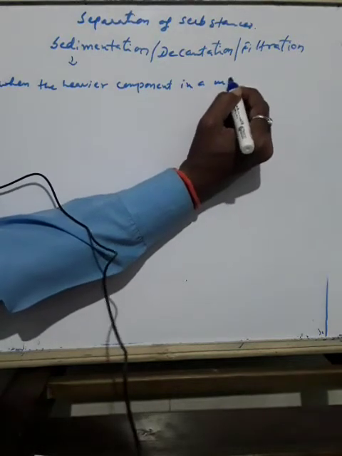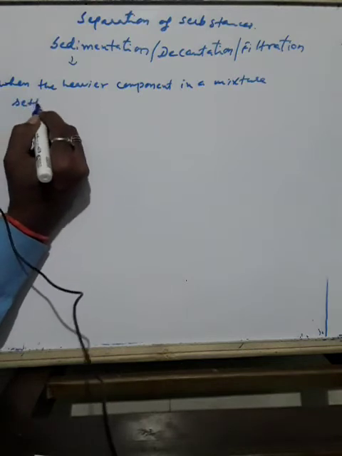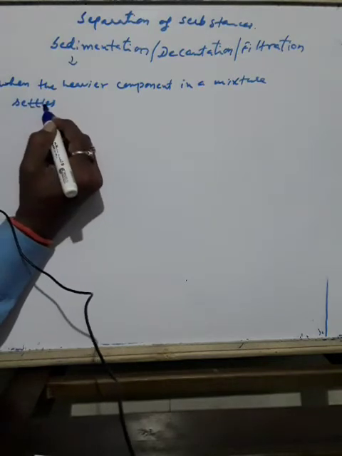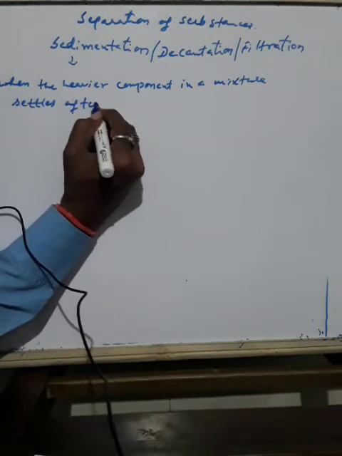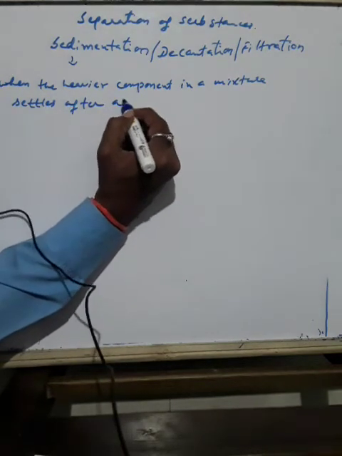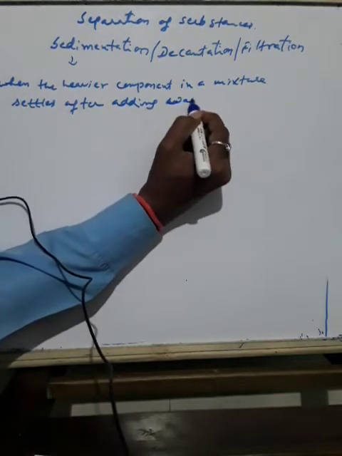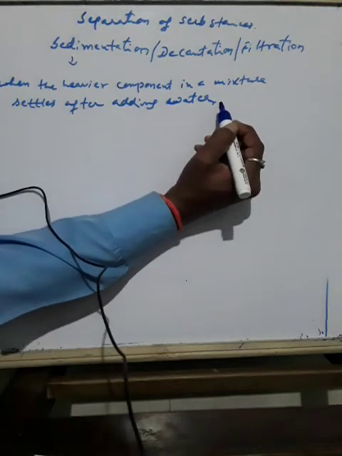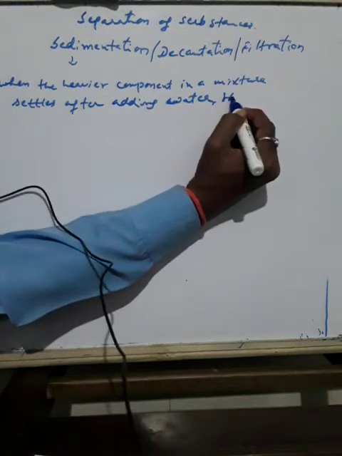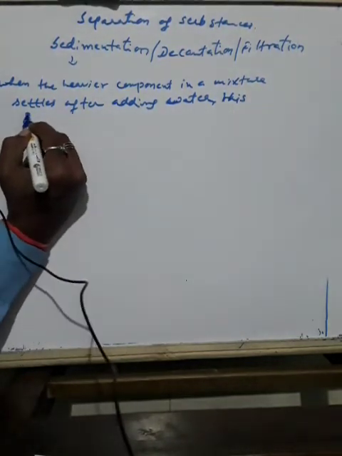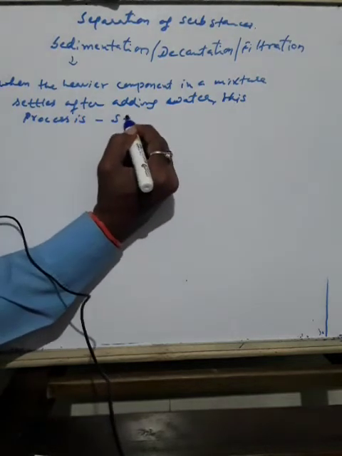The heavier component of a mixture settles after adding water. So when you add water to any substance, the heavier particles settle down. This process is called sedimentation.